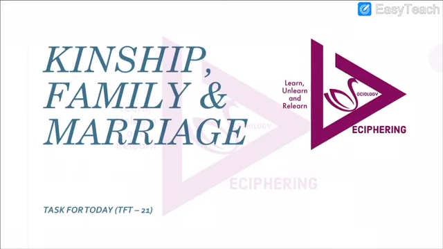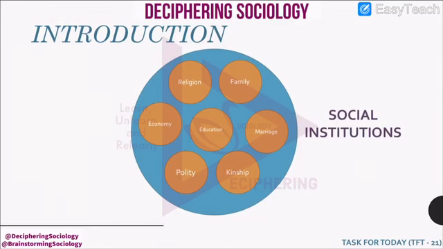We are studying sociology. We have been studying topic wise, and the previous TFT included social stratification and social mobility. Today we will be doing the next topic, which is kinship, family and marriage. Kinship, family and marriage are different social institutions, and they form a part of the social structure of society. While studying society, sociologists study the different social institutions, relationships and the change in these institutions which form social change.